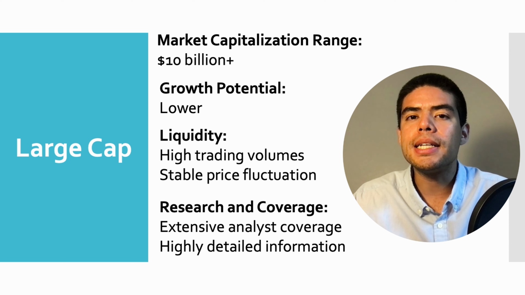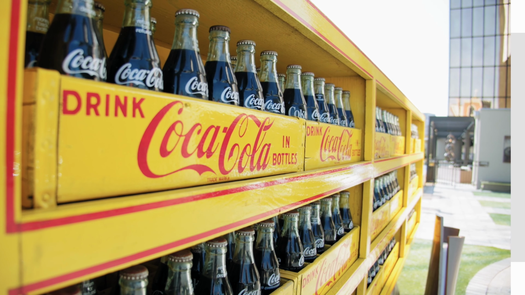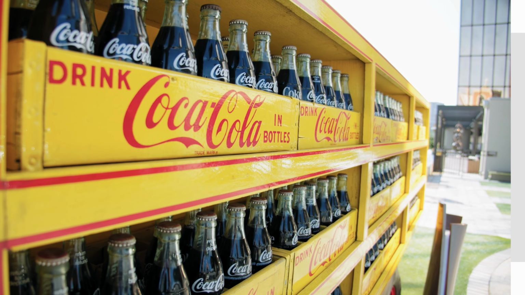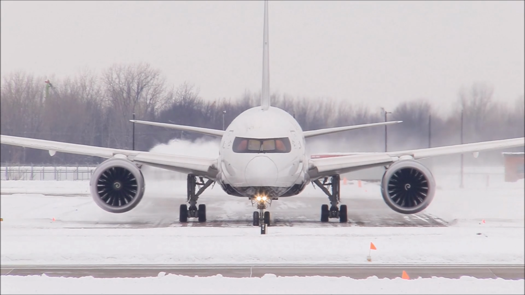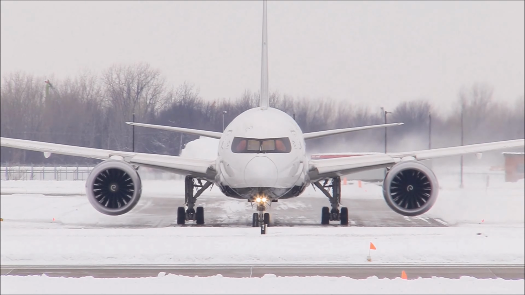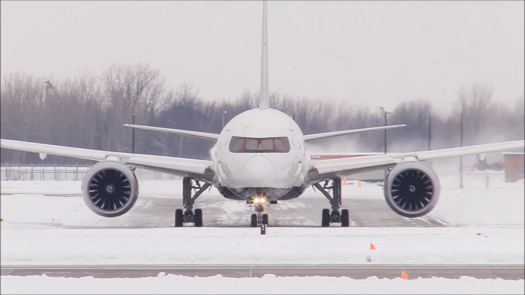Think of these companies as stable and well-established leaders in the market, offering steady performance with lower growth potential, but also lower risk. Current examples of these companies include Coca-Cola, whose revenue includes bottled and canned beverage sales, and the Boeing Company, whose revenue includes aircraft sales such as commercial airplanes and airplane parts.